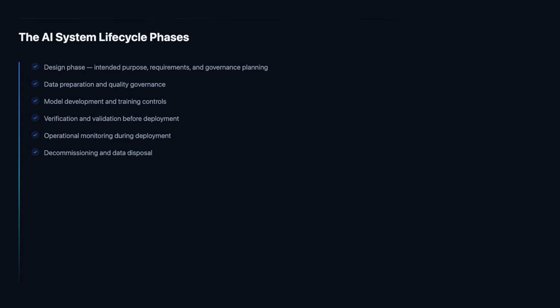When an AI system reaches the end of its operational life, whether through replacement, regulatory change, or business decision, we must decommission it in a controlled and documented manner. Decommissioning involves retiring the model from production, managing the disposition of training and operational data in accordance with retention policies, revoking access credentials, archiving governance documentation, and recording lessons learned for future AI projects. ISO 42001 requires organizations to plan for decommissioning from the outset of the life cycle, ensuring we do not face an unmanaged disposal problem when the time comes.